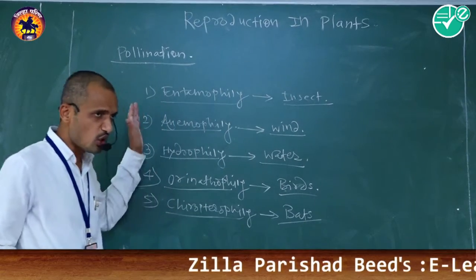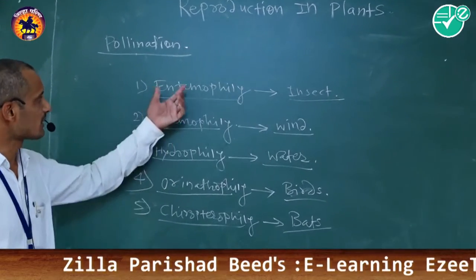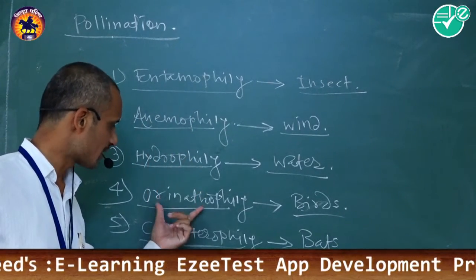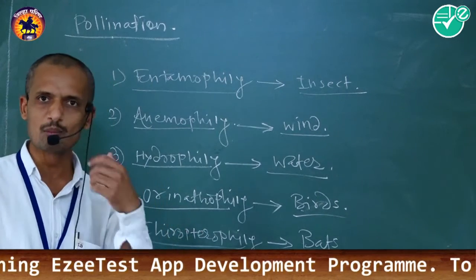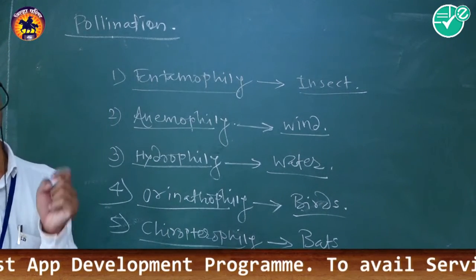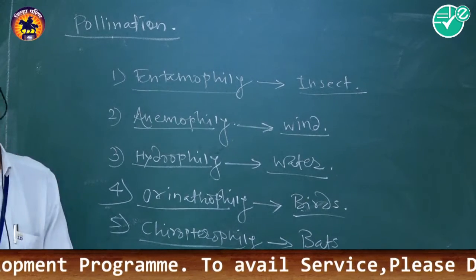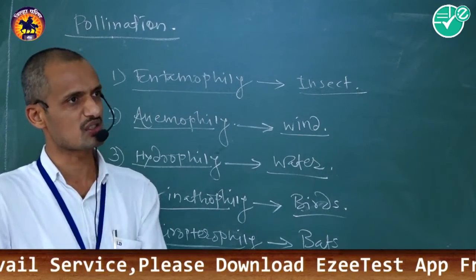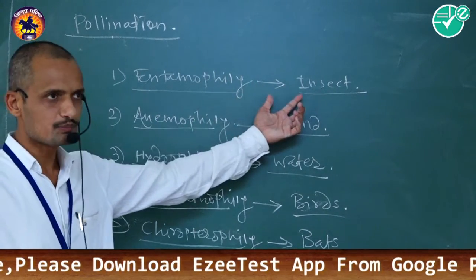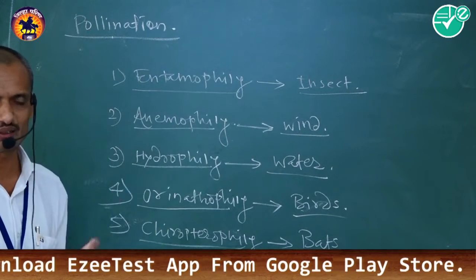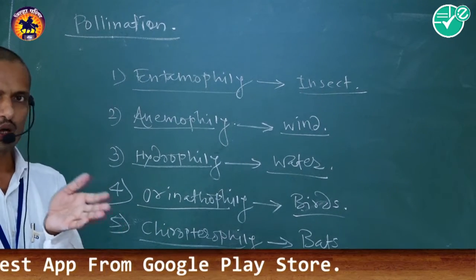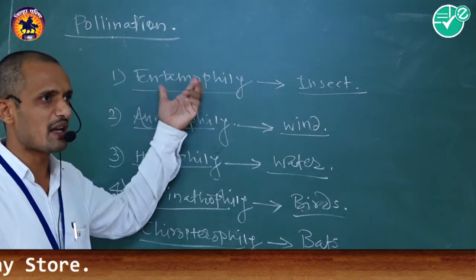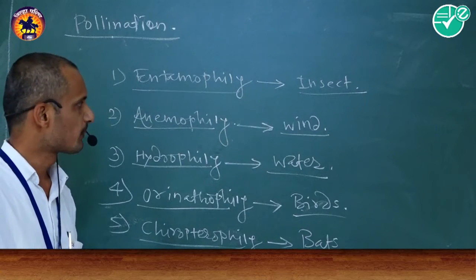There are so many types of pollination like entomophily, anemophily, hydrophily, ornithophily, chiropteriophily, malacophily, on the basis of which type of pollinating agent is required to transport the pollen grain from anther to the respective stigma. Like insects, these pollinating agents transport the pollen grain, and this kind of pollination is known as entomophilous pollination.